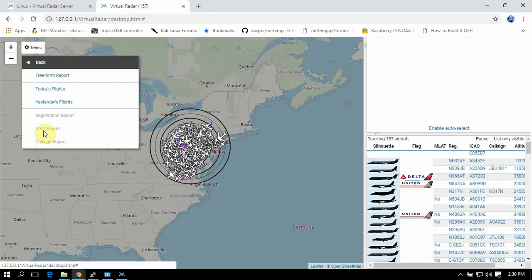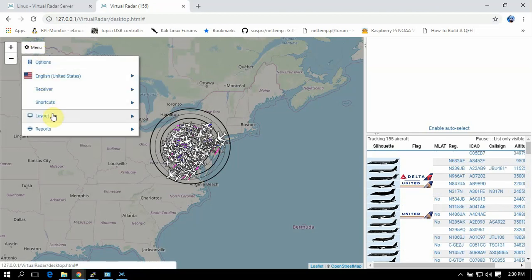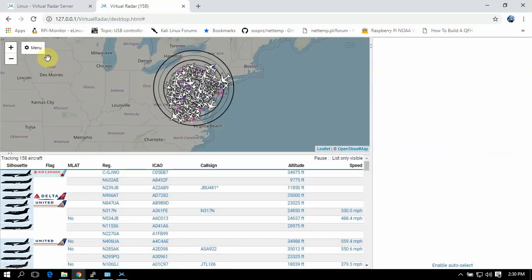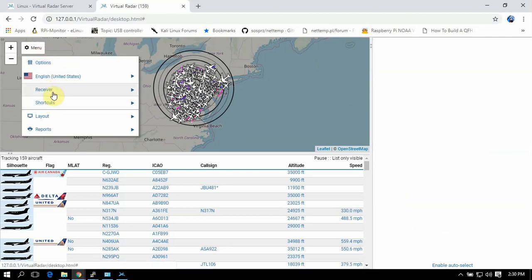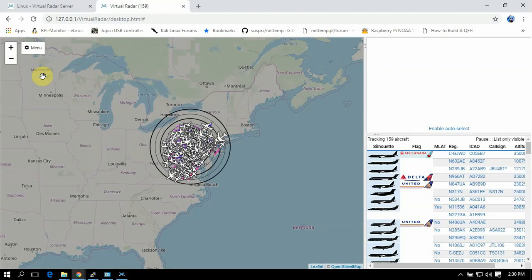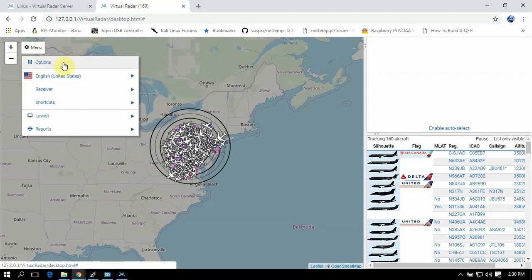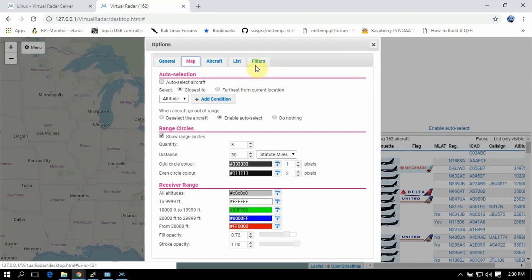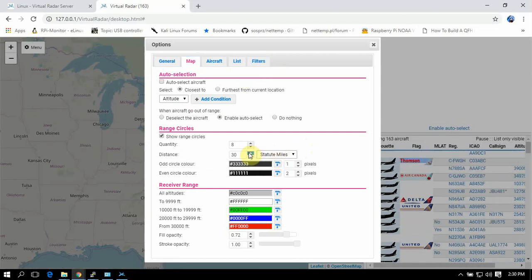Then if you want to pull reports, you can do the layout different, however you like. I always just run it the classic. Then however you like that, and the distance in between the rings.